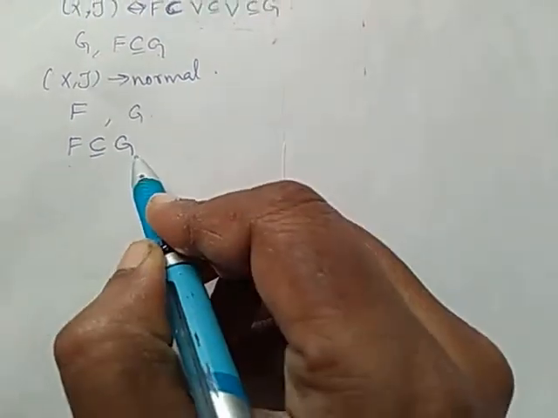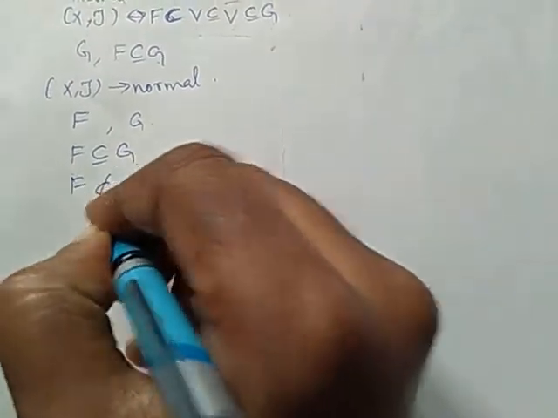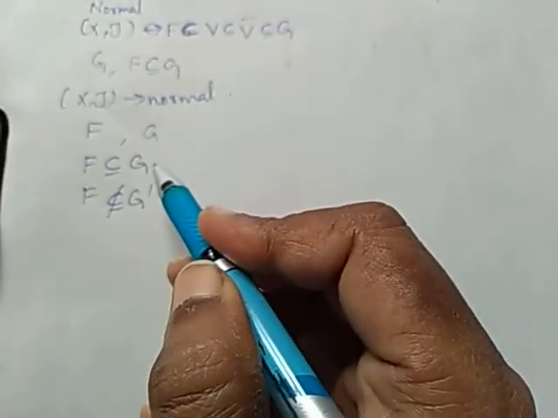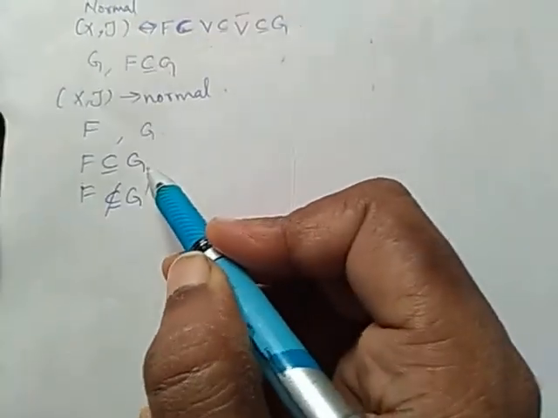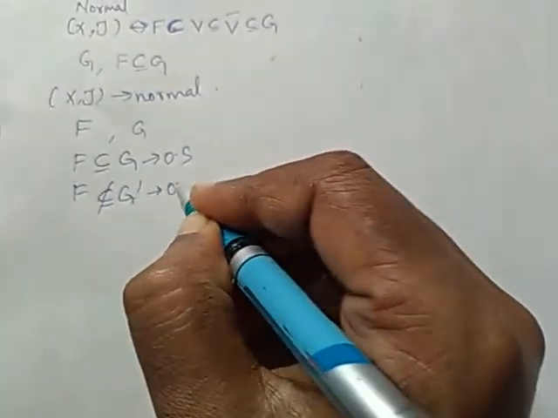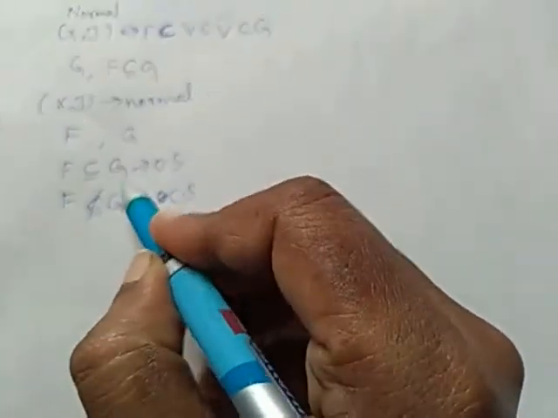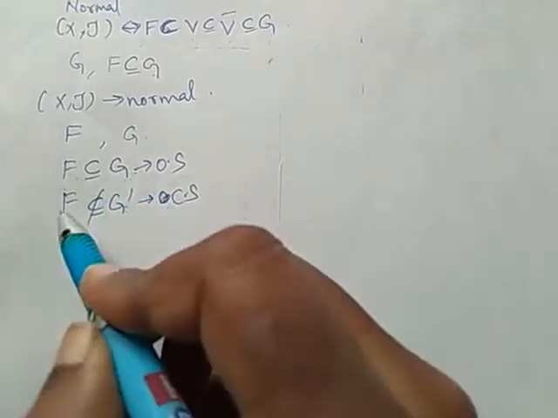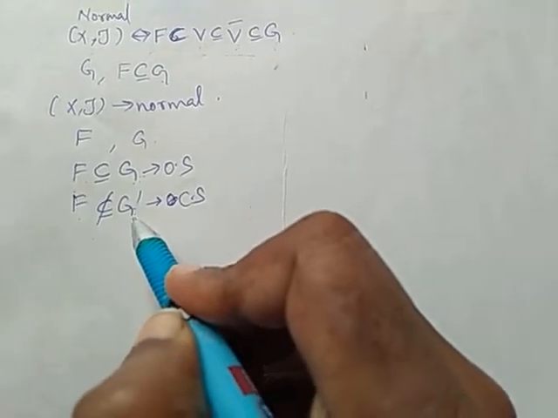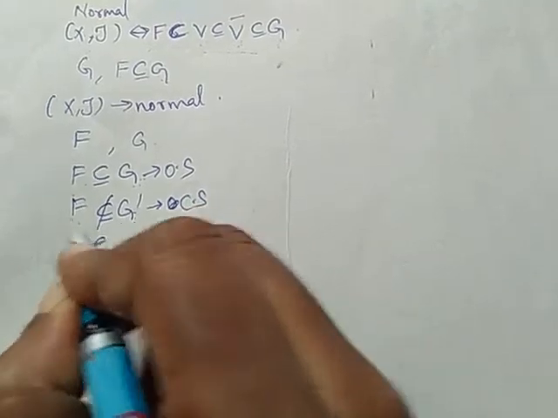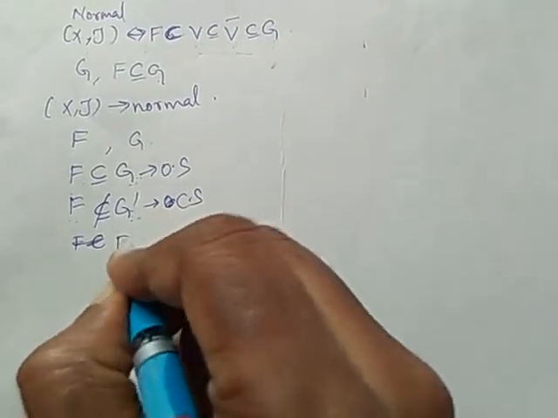If F is a subset of G, F is not a subset of G dash. What is G dash? The complement of G. G is an open set, so G dash is a closed set. F is a subset of G means F is not a subset of G dash. It means F and G dash are distinct from each other.